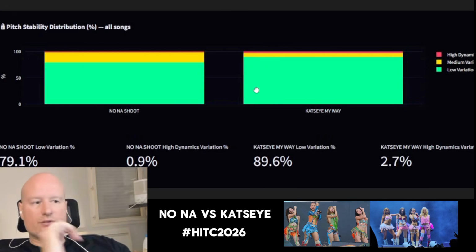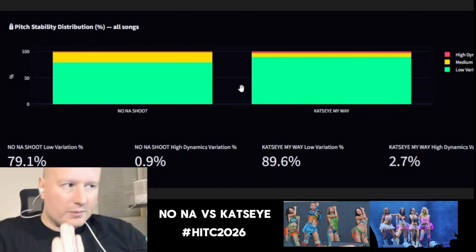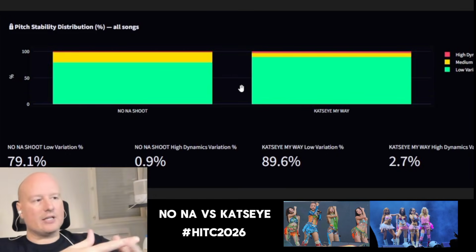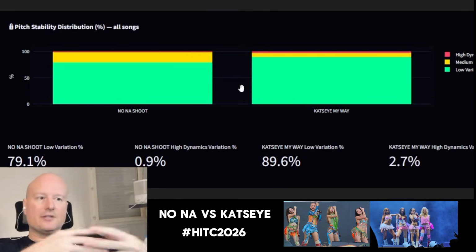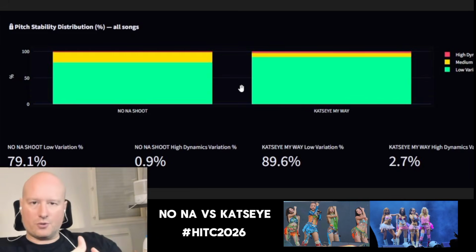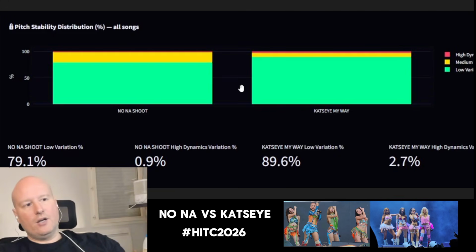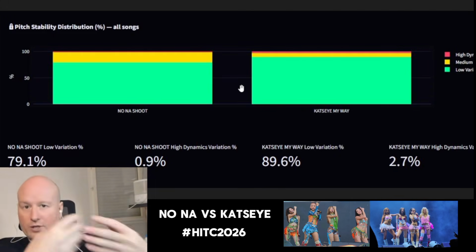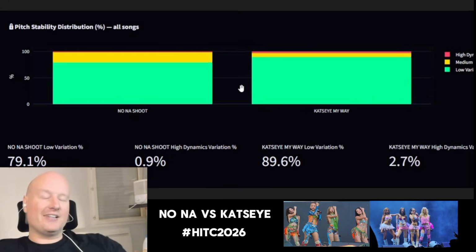That doesn't mean they're off key or anything. It could also mean they changed the way they did it live, because in My Way they changed how they performed it live. So it doesn't signify that they're off key; it just shows a type of interpretation. We have to be very careful with what we do. That's why analyzing is a specialty, and I've been doing it for like 15 years, maybe 20 years now, if I count the time when I was a medical student.